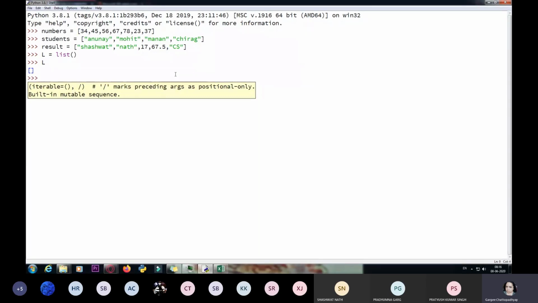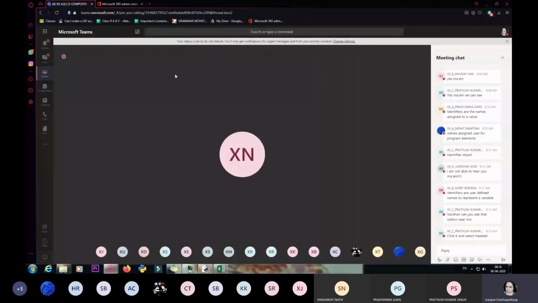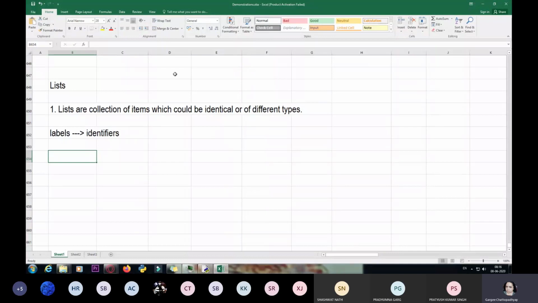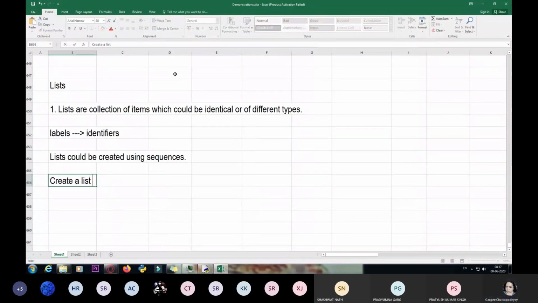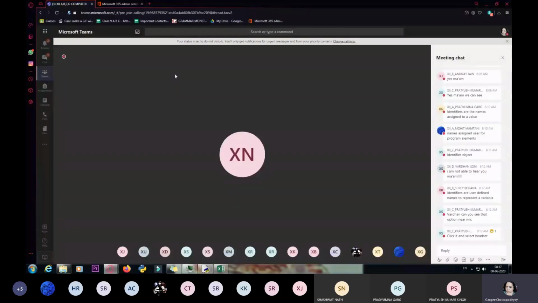Now, I had also explained to you that lists could be created using sequences. How? Suppose my question is, create a list of even numbers from 1 to 100. I'm going to create a list of even numbers from 1 to 100 using sequences. How will I be doing that?